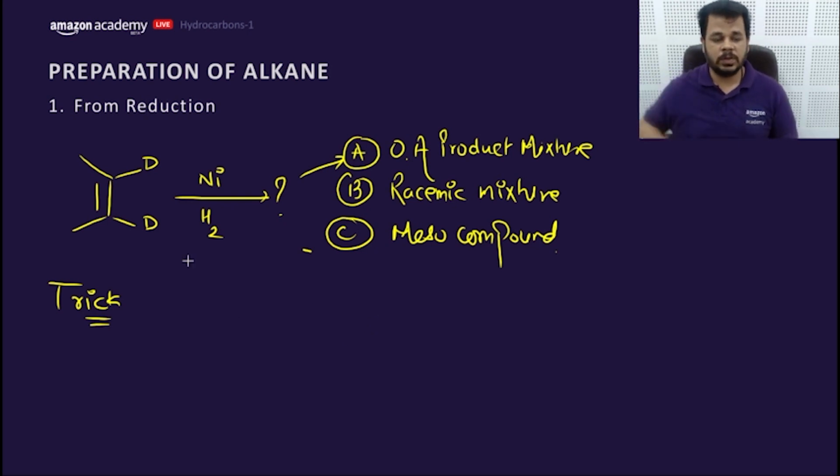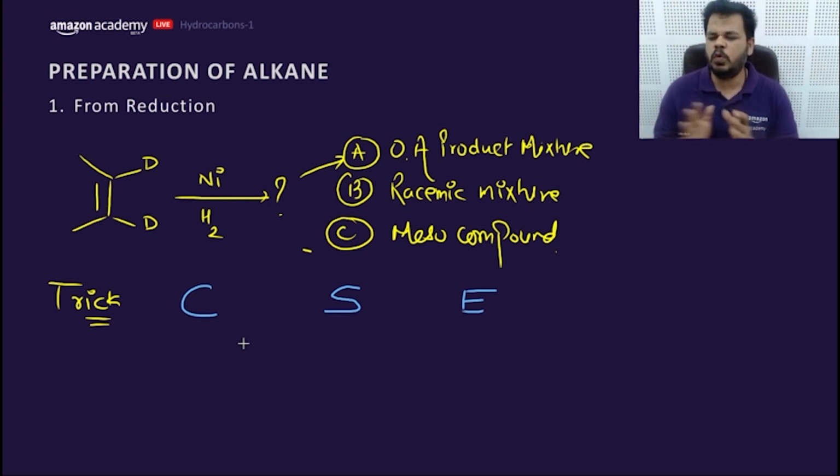Anjali says meso, and Prince says racemic mixture B. No. Let's try to solve this with this beautiful trick called cis syn erythro. Cis means something similar is on the same side. Syn means same side. Erythro means again same group, same side. So this is erythro. So how to solve this?